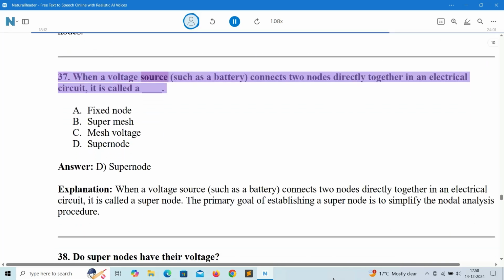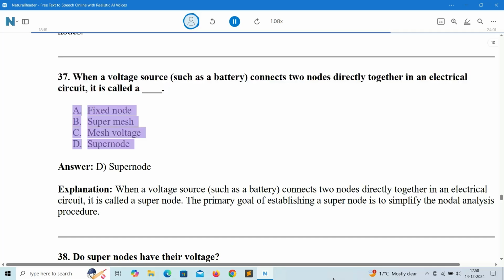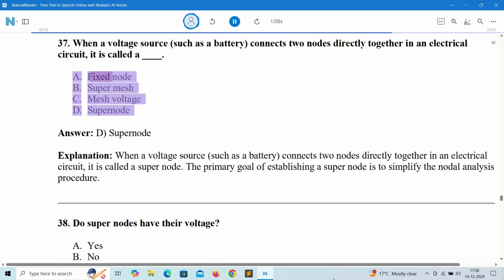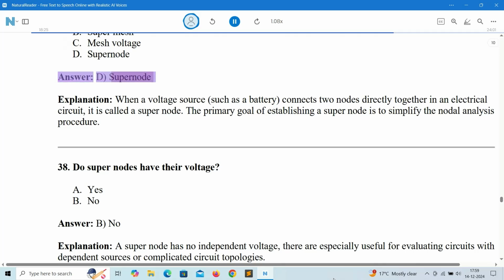37. When a voltage source, such as a battery, connects two nodes directly together in an electrical circuit, it is called a: A. Fixed node. B. Super mesh. C. Mesh voltage. D. Supernode. Answer: D. Supernode.